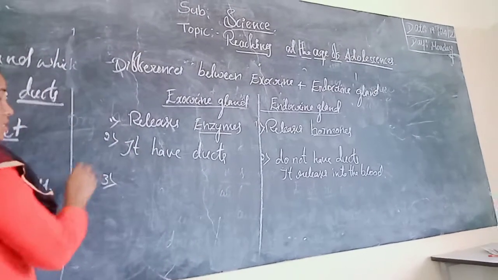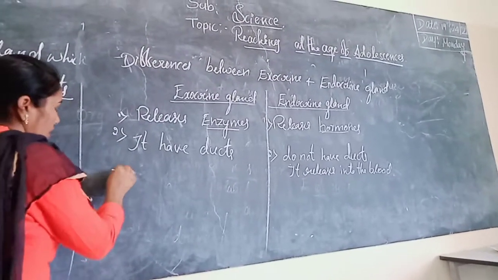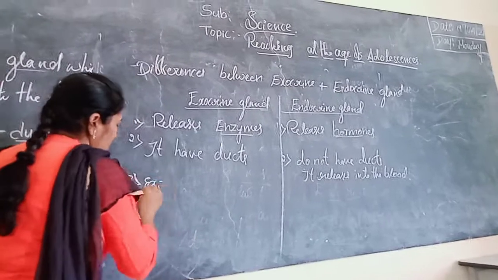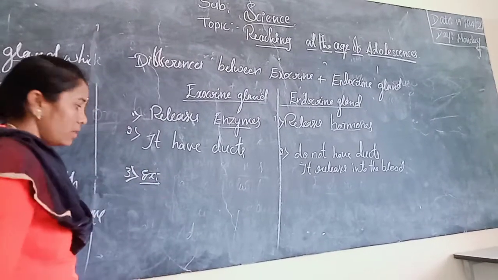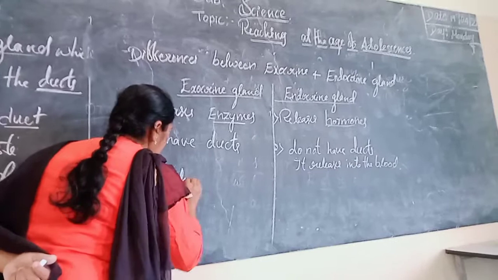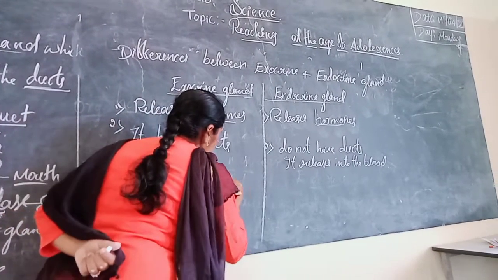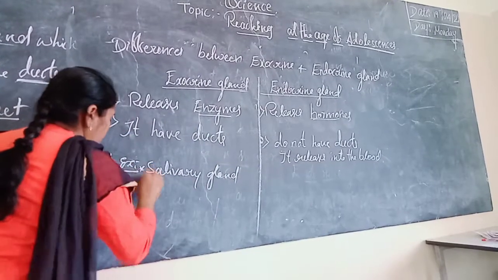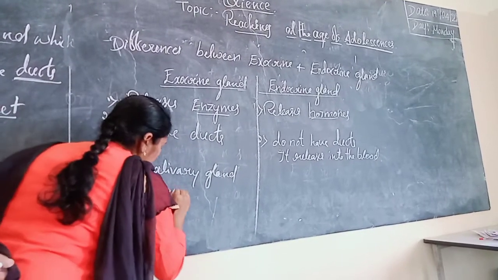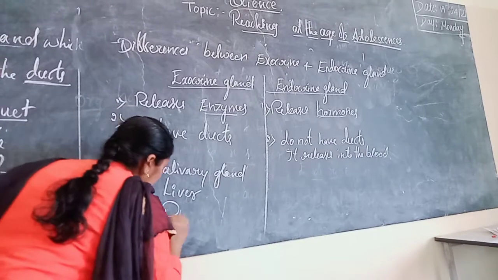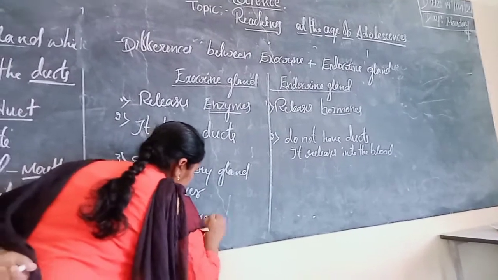And the third one is examples. What are the examples of exocrine glands? Salivary gland, liver, and pancreas.